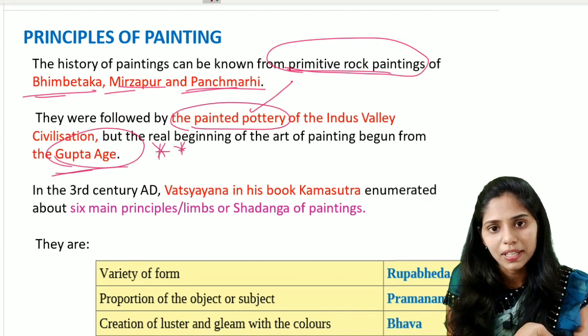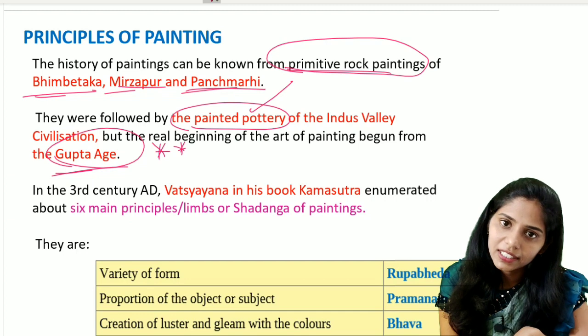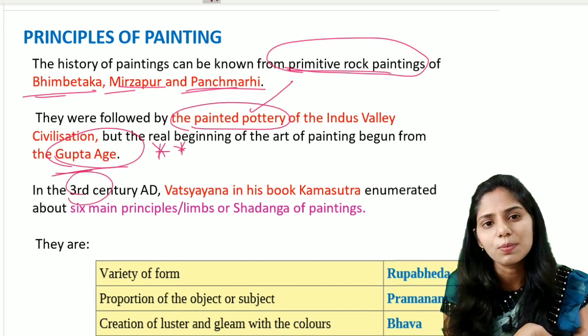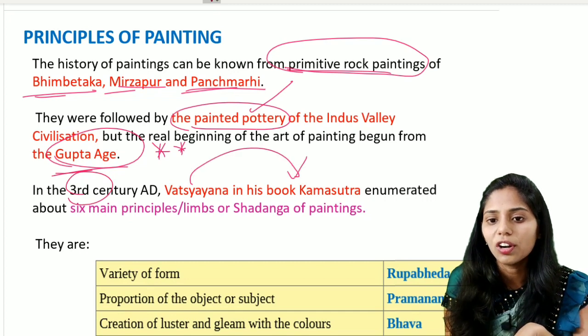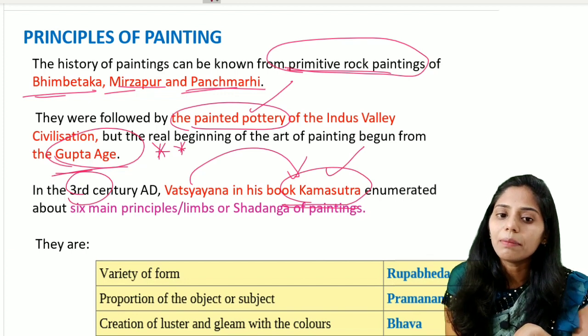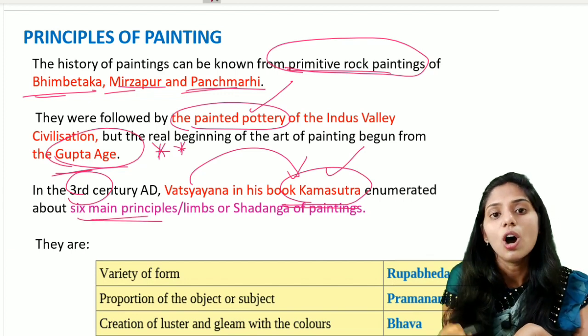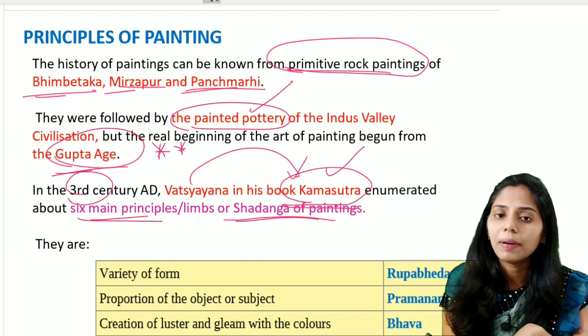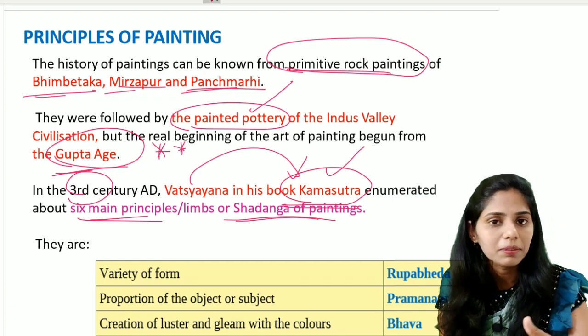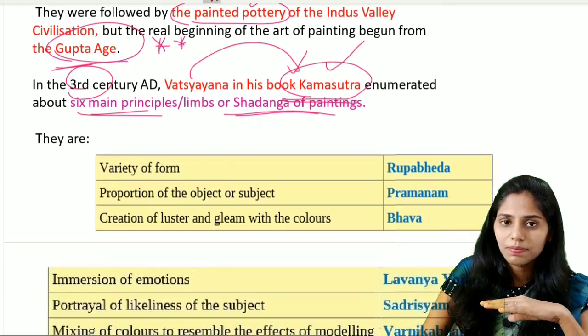So during this Gupta period, the beginning of the art of painting happened. And later on in the 3rd century AD, the important book by Vatsayana. Vatsayana wrote an important book called the Kama Sutra. In this book of Kama Sutra, he enumerated the 6 main principles or limbs, the Shadanga, of painting. So you can see in this book what are the principles that are required for painting. So let us see those 6 principles.